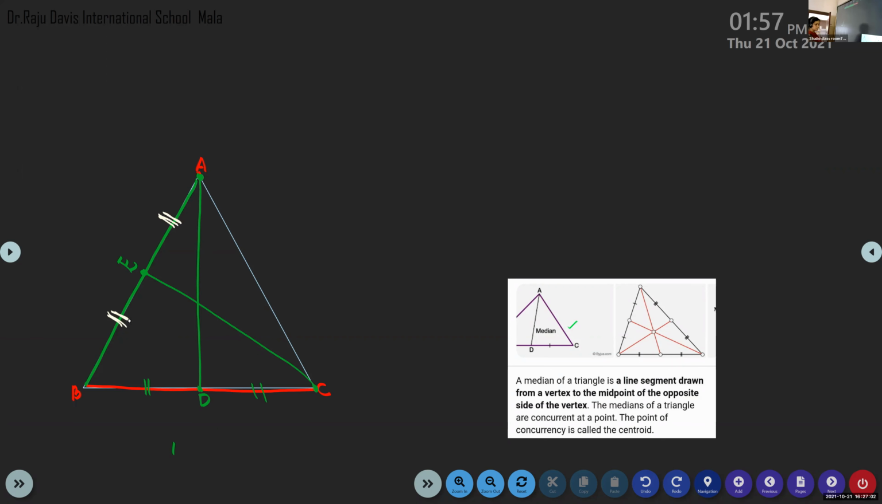That line, the median, divides the opposite side into two equal parts, isn't it? So we can say the median divides the opposite side into two equal parts. First listen for one minute. First you learn what a median is. After that we will learn the properties. So this is the first median, median 1. Next, median 2 I have drawn.